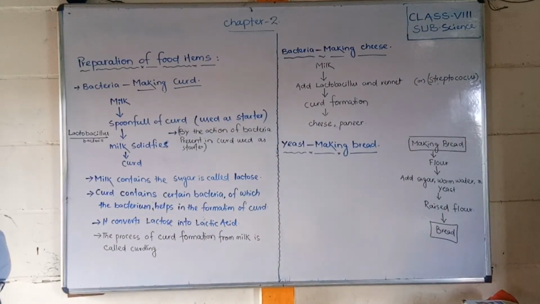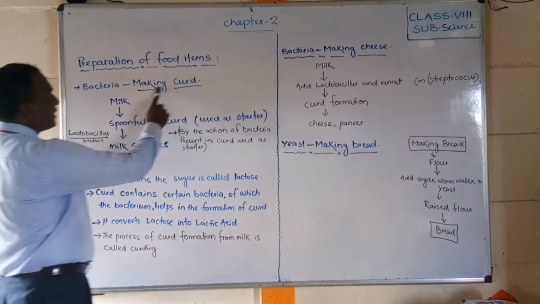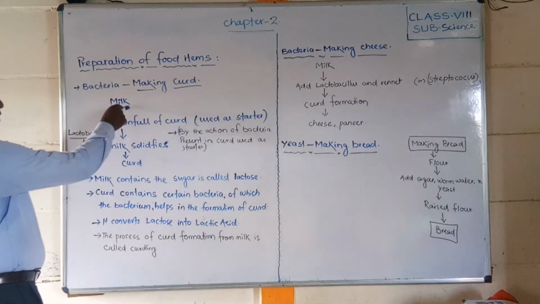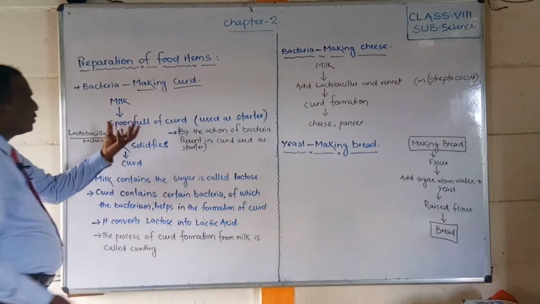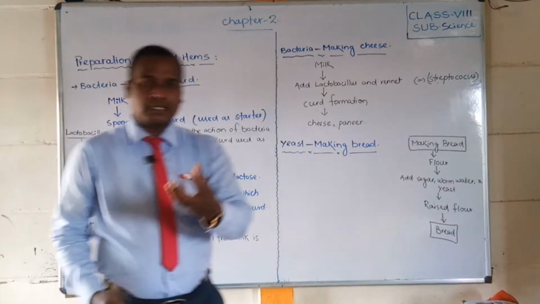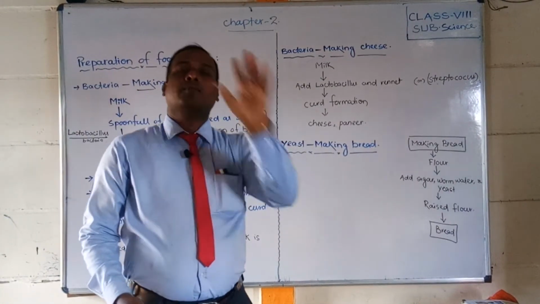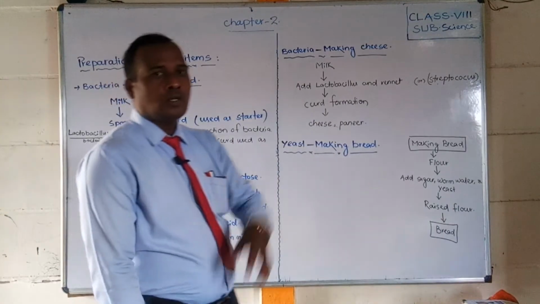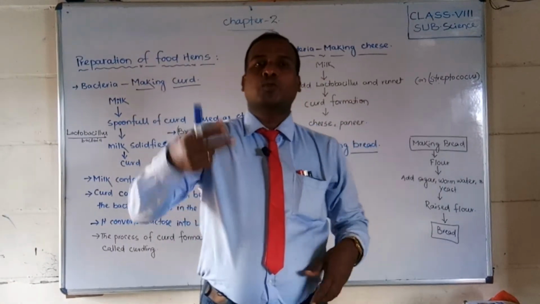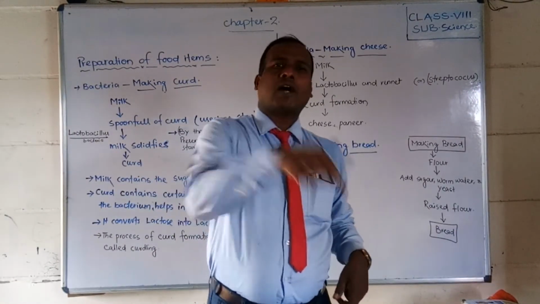First of all, I have done a flow chart for the students: bacteria making curd. First of all, a spoonful of curd is used as a starter. That means you have to add one spoon of curd to the milk. After boiling the milk, at night time, you have to add that one spoon of curd to some milk. Why should we add the curd?